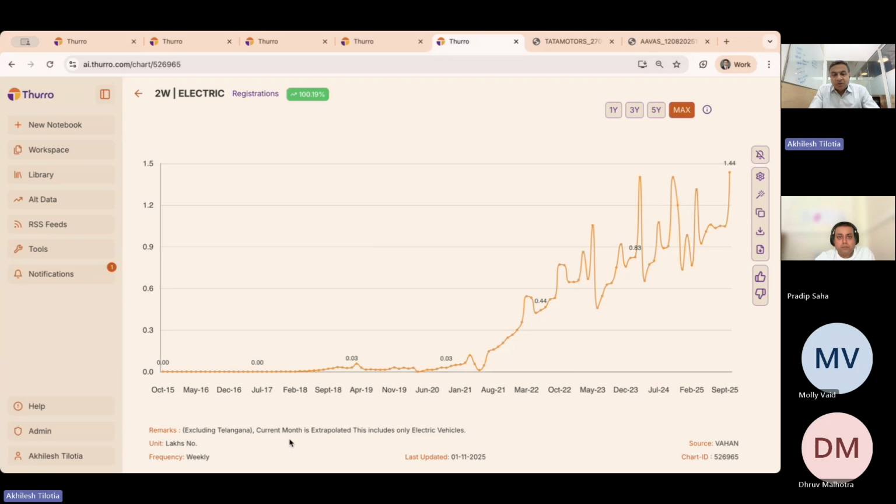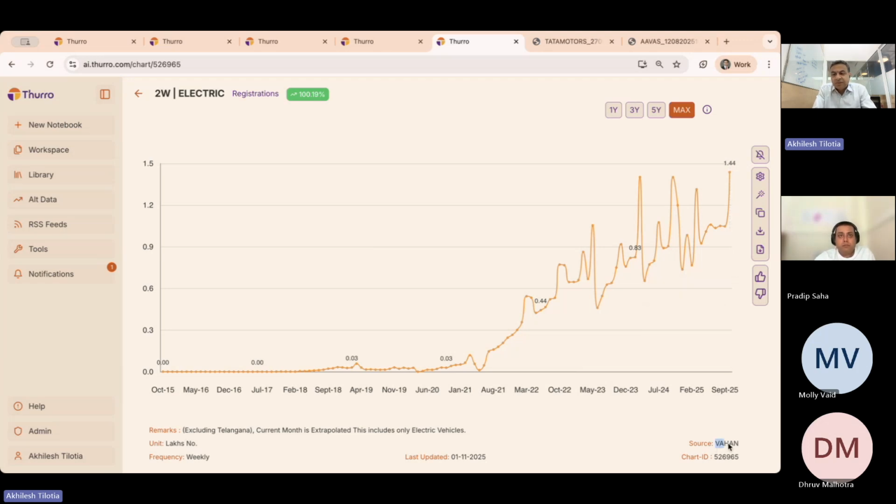And what we do is also create an extrapolation for the month. We're starting on the 3rd of the month, so we currently don't have November data, but by the 10th of November, for example, you will begin to see our estimate of what we think November will be like. That's a statistical model that we'll have created, which will take into account whatever we are seeing happen in the market, and then try and estimate what November will look like.